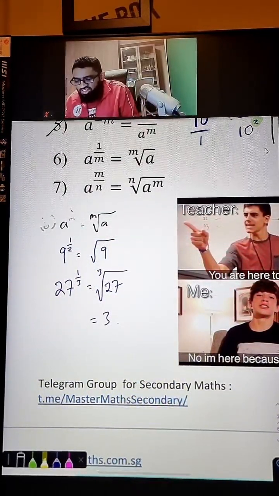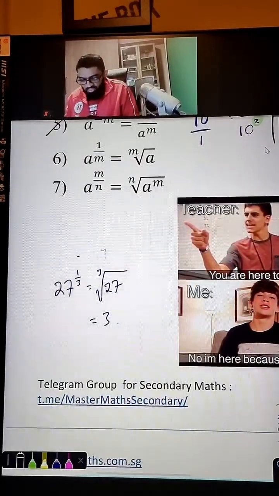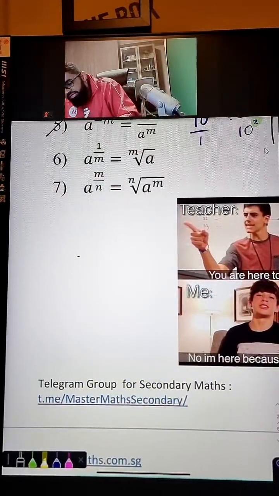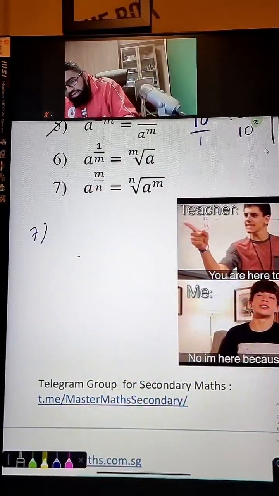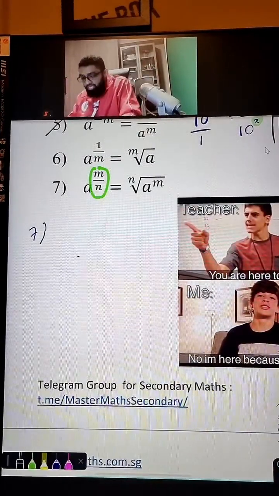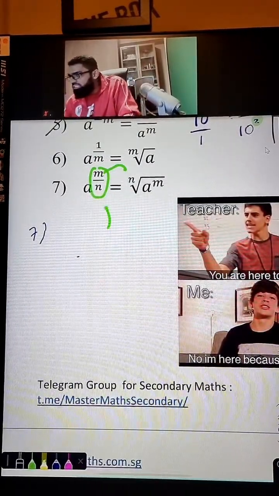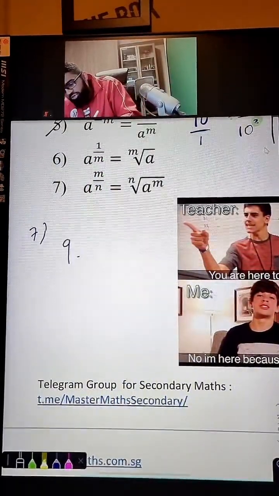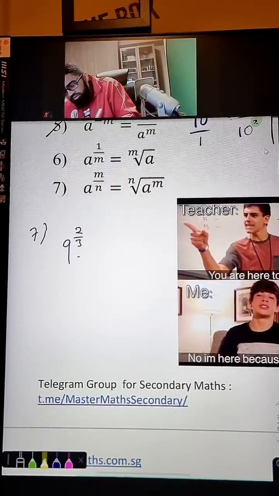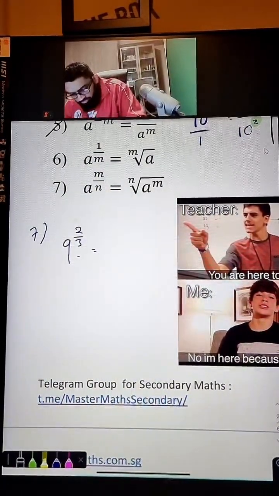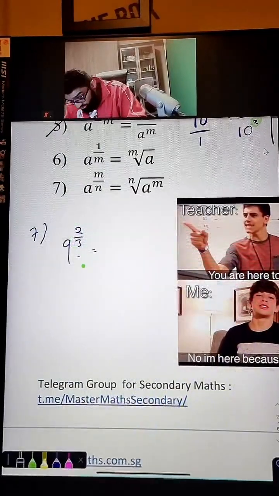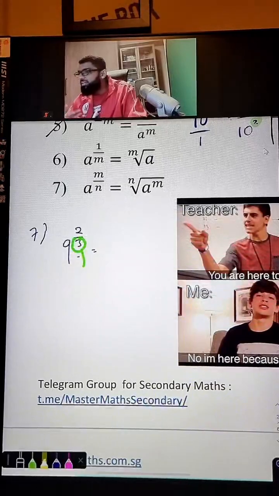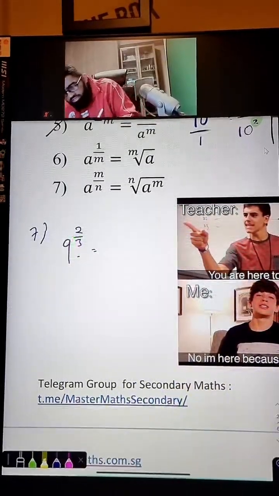Okay, now the 7th law of indices. The 7th law of indices is also like a fraction kind of power. I'll write it down here again. But the fraction right now has a numerator, and there's also a denominator you need to be mindful about. So for example, let's say you have 9 to the power of 2/3. Fraction power. It is still a cube root because the denominator is a 3, understand? There's no change there. It is still going to be a cube root.